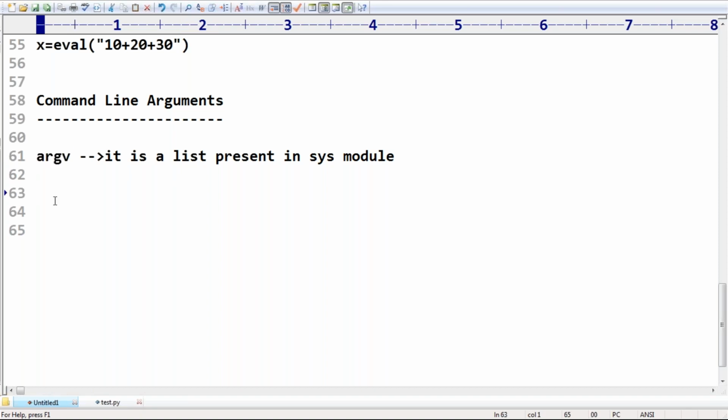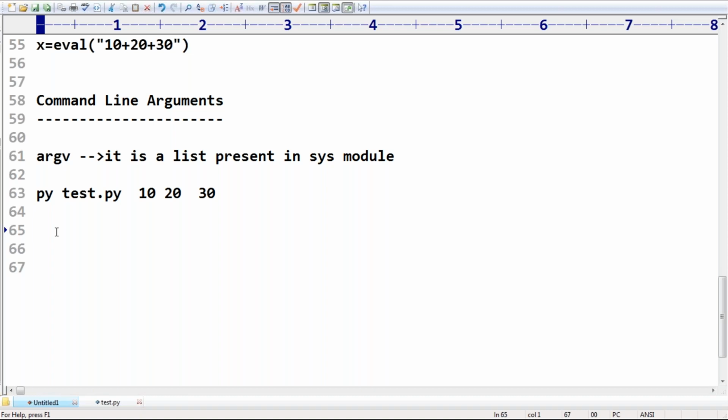Now my question is, very simple: py test.py, and then I'm taking 10, 20, 30. This is my requirement, like from the command prompt. Now my point is how you can access the first value, second value, third value, like this. Please tell, which is the first value? Can you spell out which is the first value?